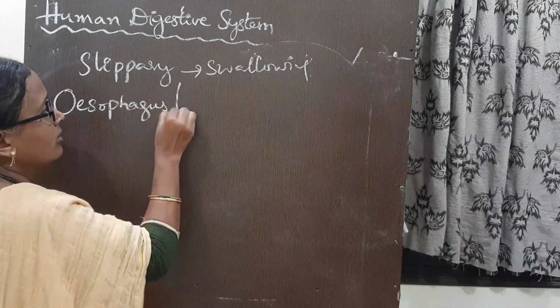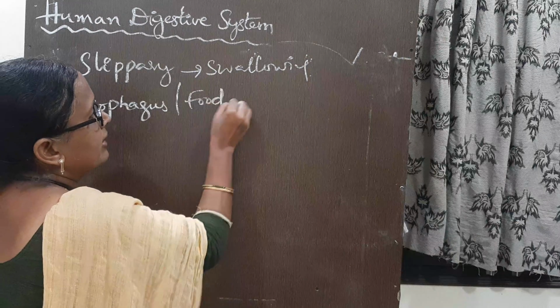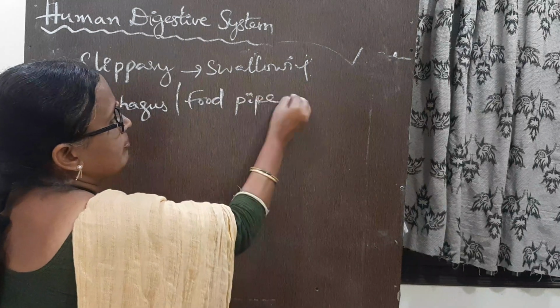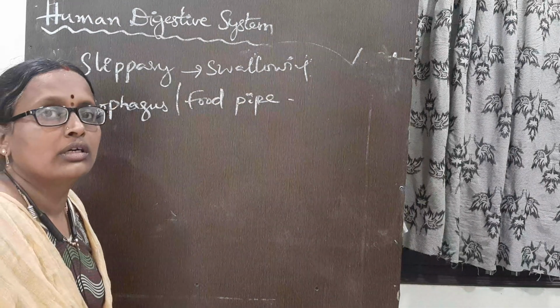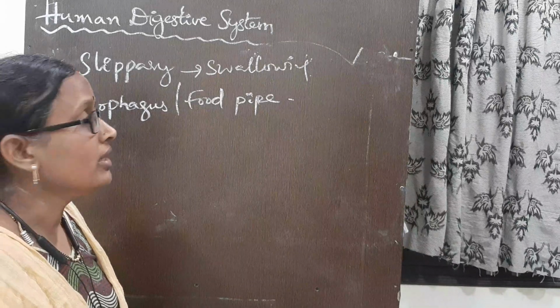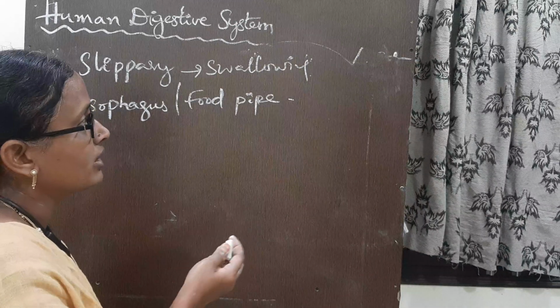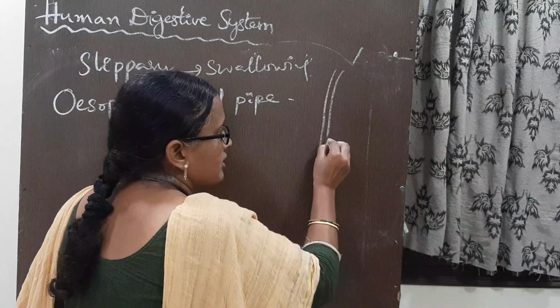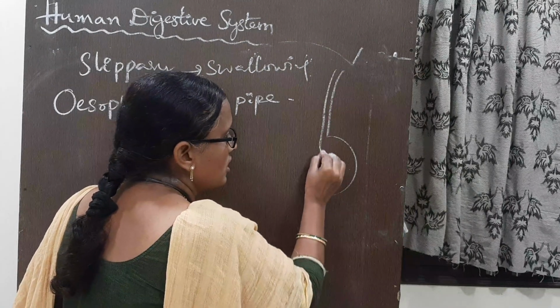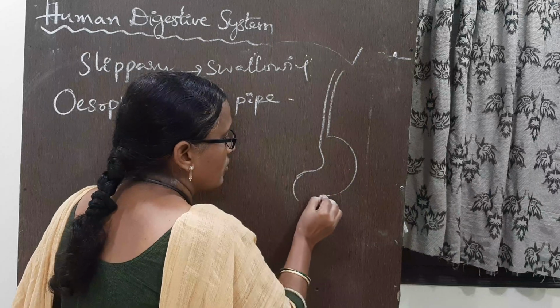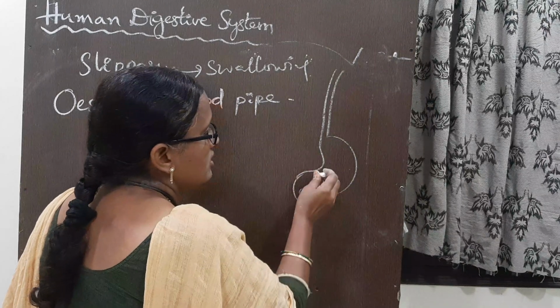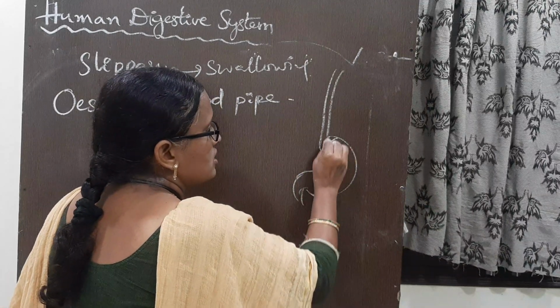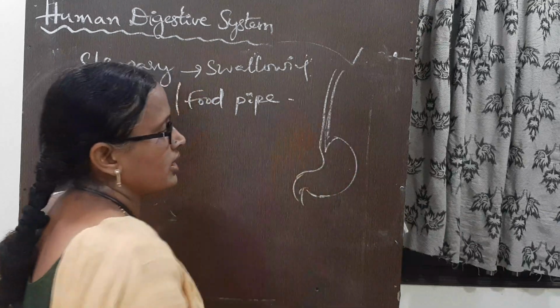Esophagus, or food pipe. The pipe helps to move the food to the next part. From the mouth, a tube-like structure comes and goes into the stomach. It moves into the stomach. So this is called the esophagus.